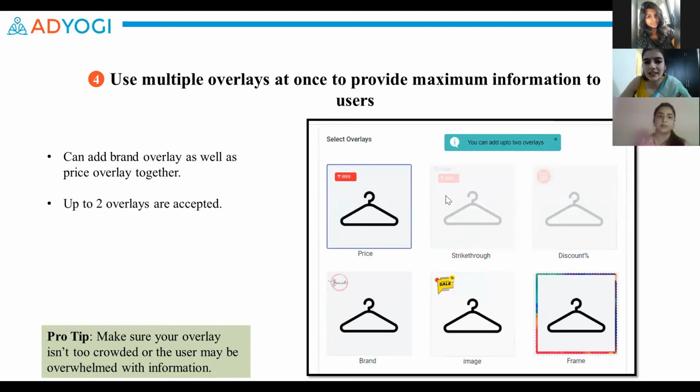So basically what this means is that you can have a frame which may include some sort of brand or image or some summer logo, along with a price indicator, so it can show your price, your discounted price, or just the discount percentage. This basically allows you to beautify the simple catalog image with the frame or the overlay, and at the same time you can also show the price, which is very sensitive information, and usually people like to see that right on the images.